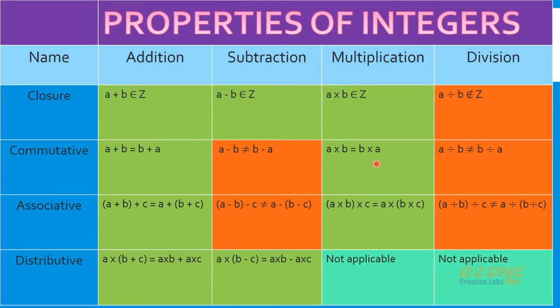In multiplication, a into b is equal to b into a. Division, a divided by b is not equal to b divided by a, because 2 by 5 is not equal to 5 by 2.